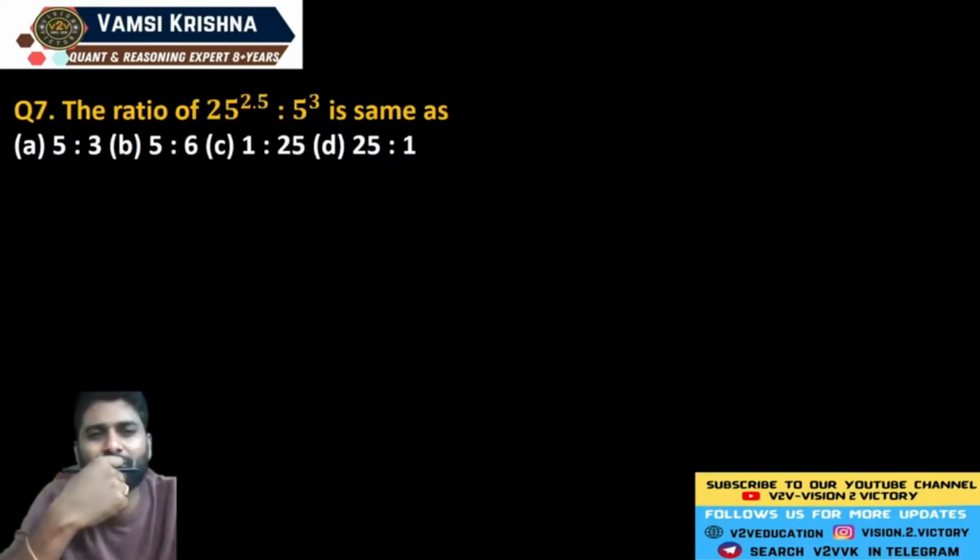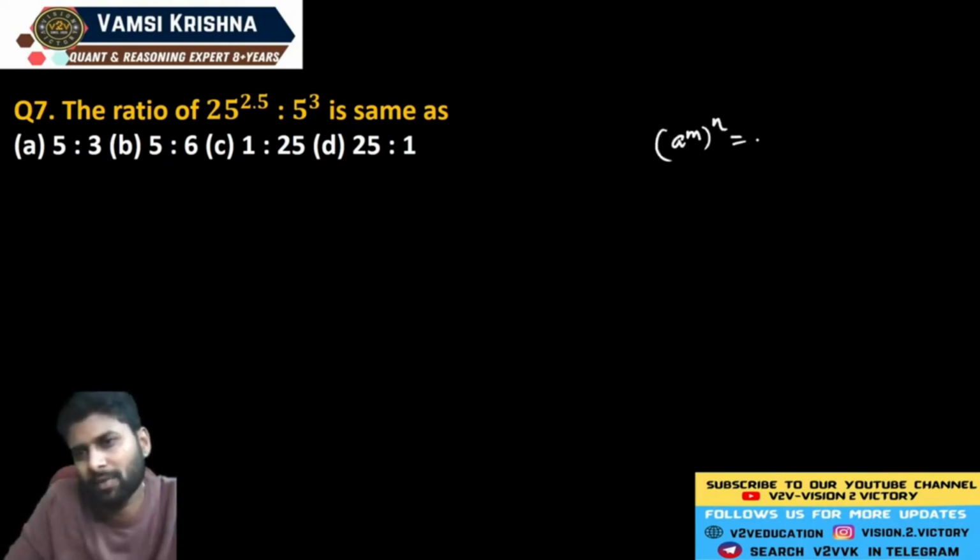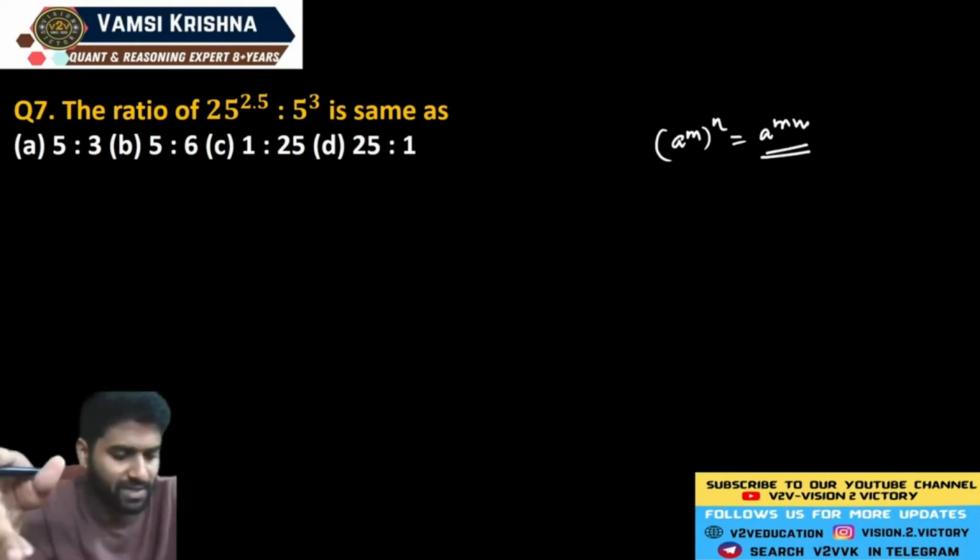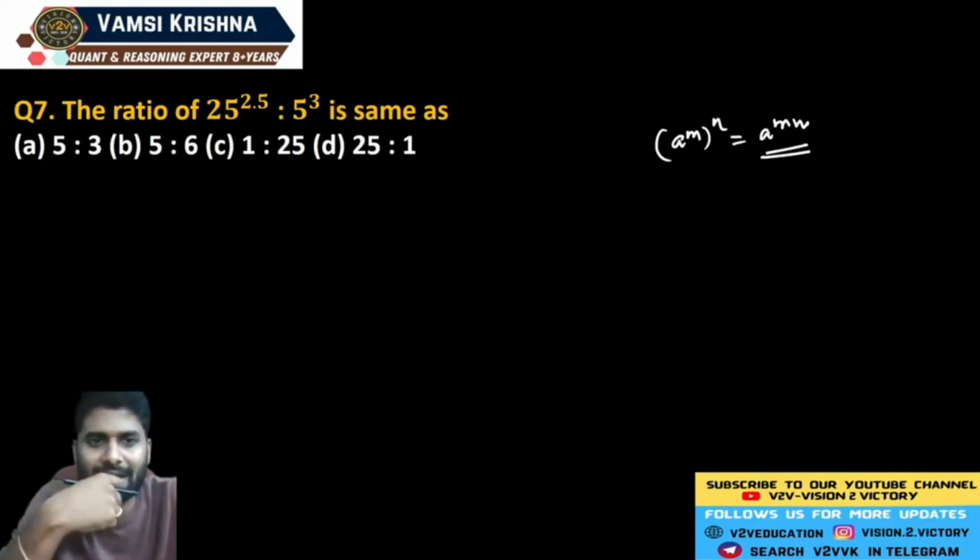Just find the ratio of 25 whole power 2.5 and 5 cube. So, which is equal to which ratio out of all the four options? Now you know this property: a power m whole power n is equal to a power mn. With the help of this property, you can calculate this value.